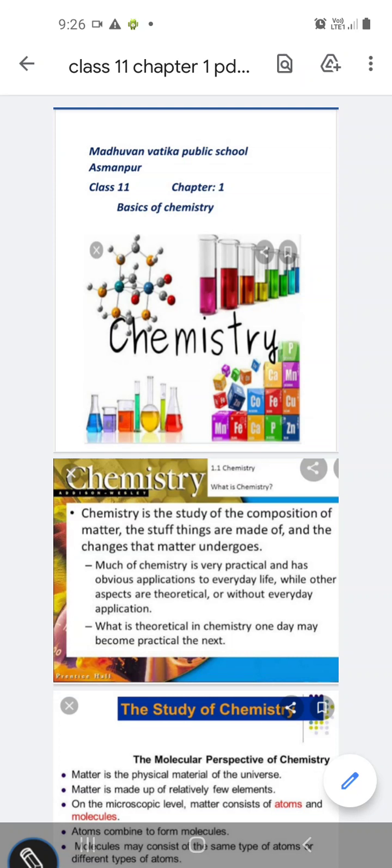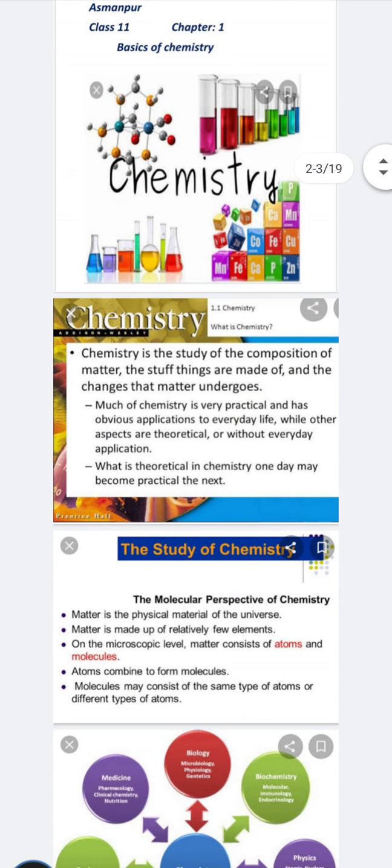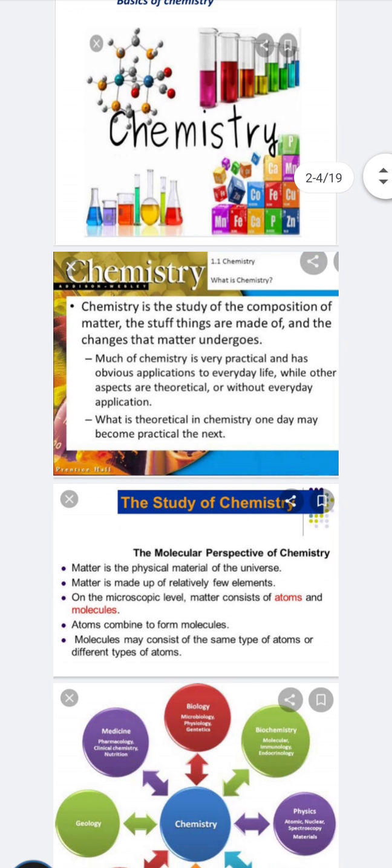Firstly, what is chemistry? Chemistry is the study of the composition of matter. From where matter has come is what we are going to study in chemistry. Everything around us is made up by chemistry. In our daily life, digestion of food, formation of curd, the pen and pencil you are using, everything is based on chemistry.